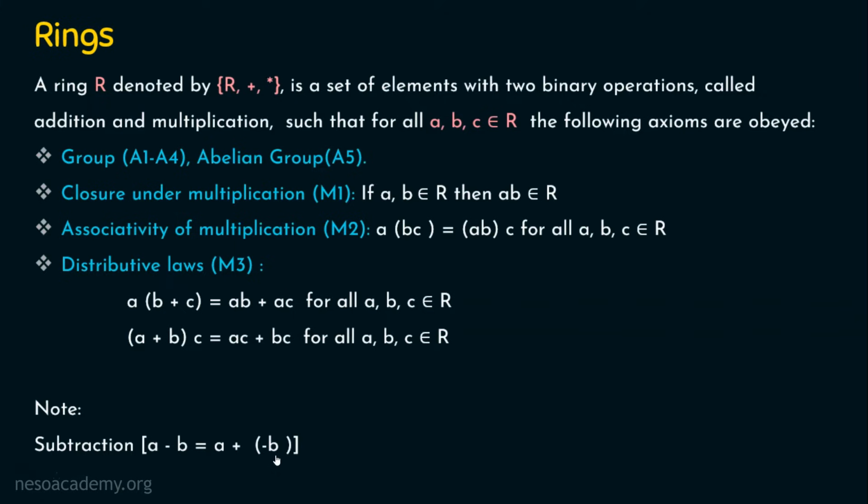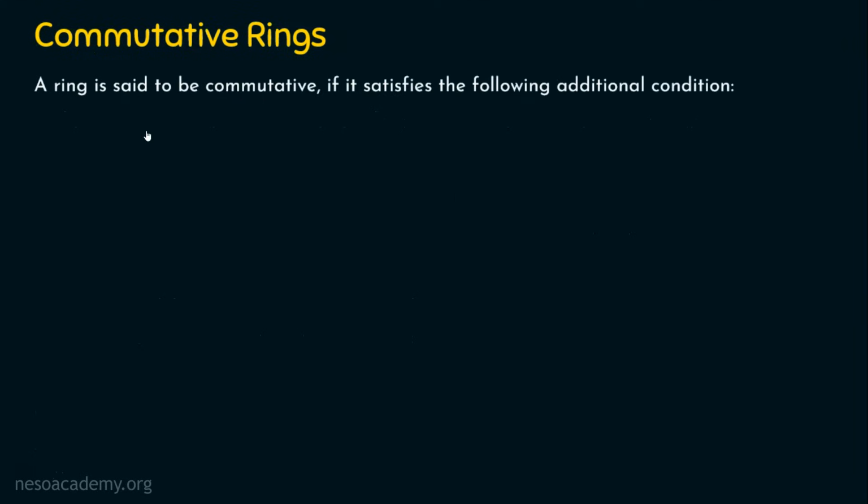Before diving into fields, let's see what a commutative ring is. Let's see the definition now. A ring is said to be commutative if it satisfies the following additional condition: commutativity of multiplication, which is rule number M4. In an abelian group, we have seen commutativity of addition, and that is why we have mentioned it as A5. But here a commutative ring is basically a ring, which means A1 to A5 and M1 to M3 axioms are satisfied.